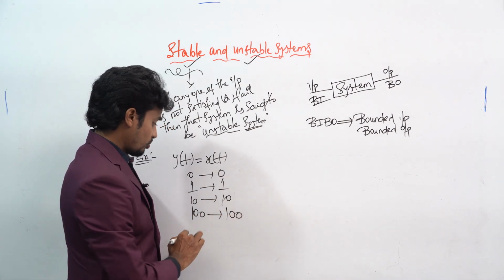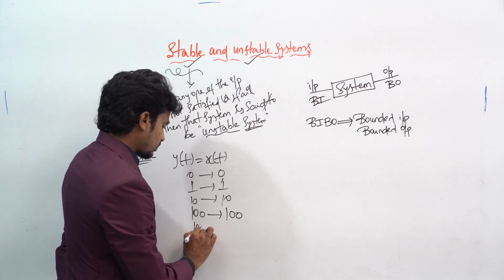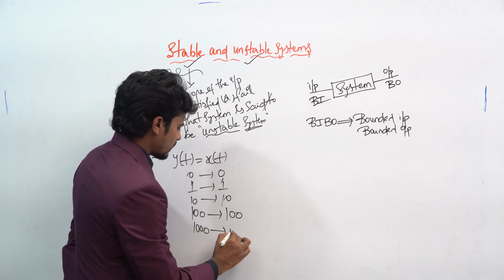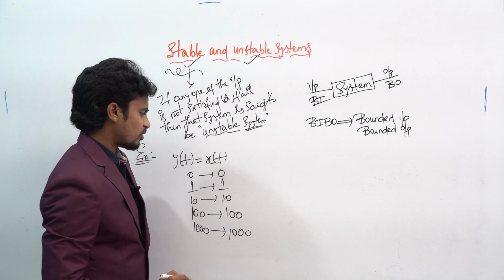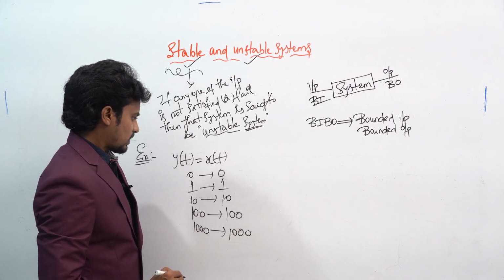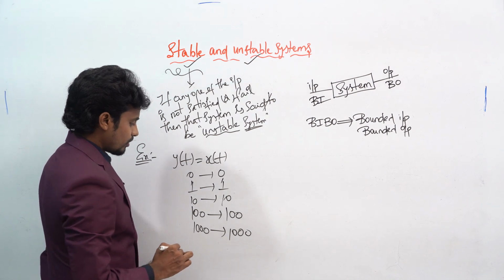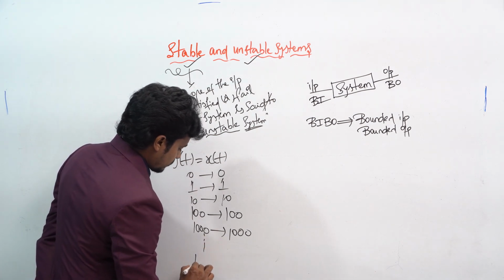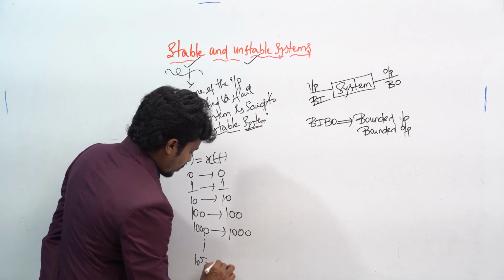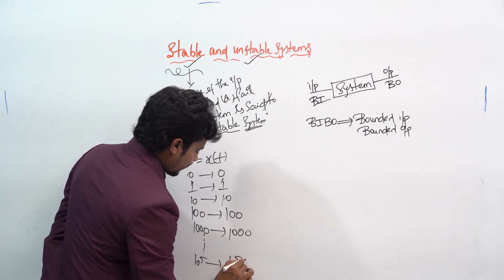If I put 1000, here also you will get 1000. For example, if you put 10 to the power of 5, you will get the same 10 to the power of 5.